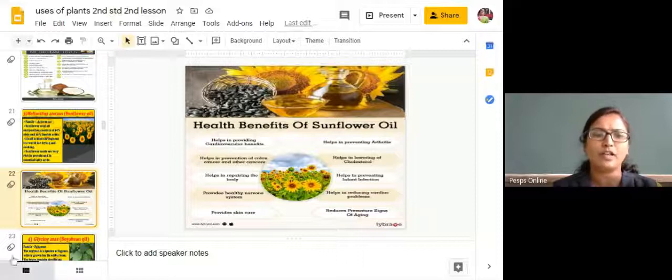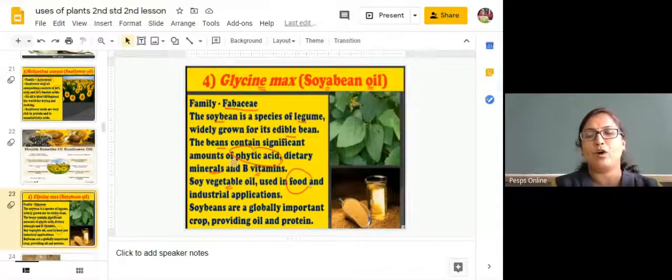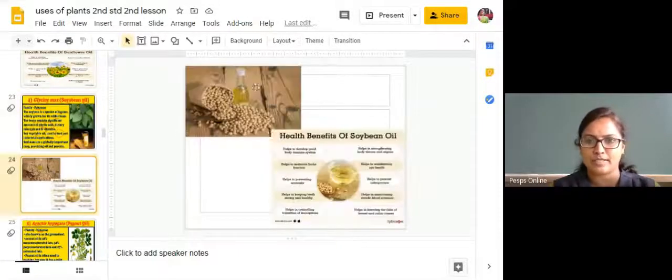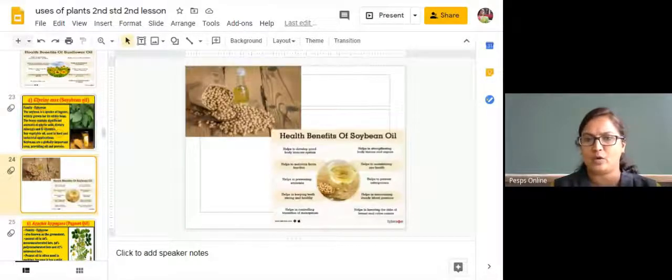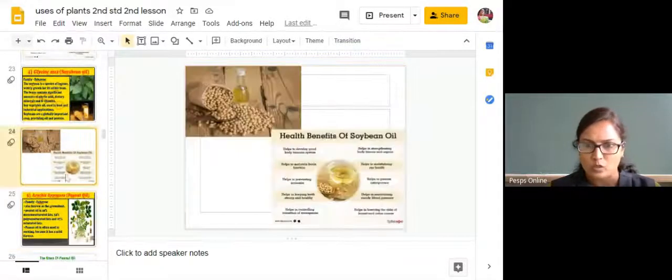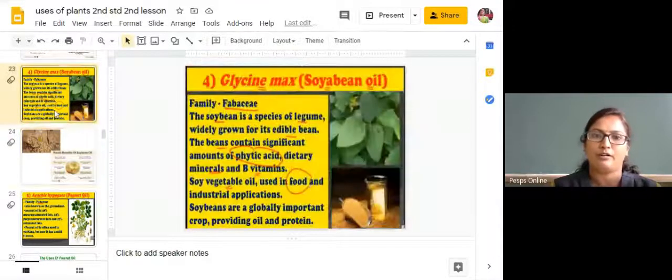Is that clear? Next is soya bean oil. We are going to get this one from soya bean seeds. I will show you how the soya bean seeds look. They look like black-eyed peas. From this also we are going to get oil. What are the benefits of this oil? This also helps in reducing cholesterol. There are many uses we may get by using soya bean oil. We get the soya bean cooking oil from the soya bean seeds.